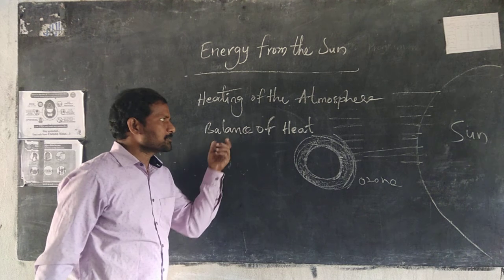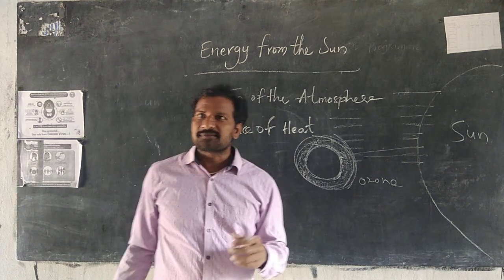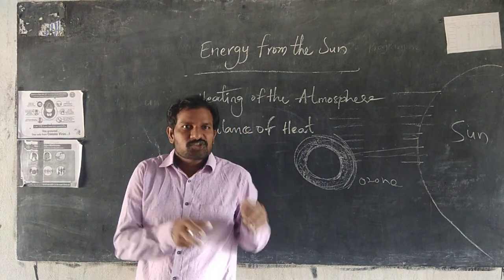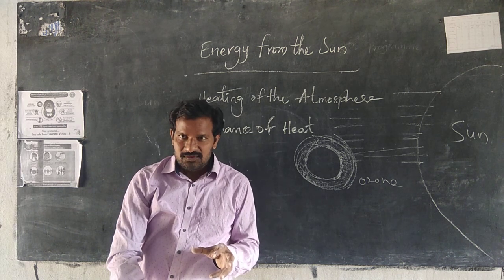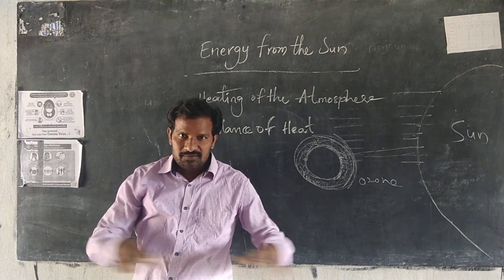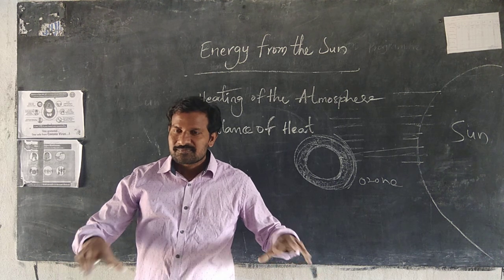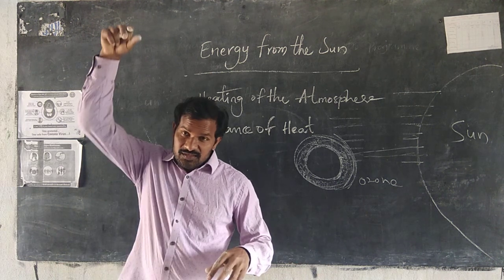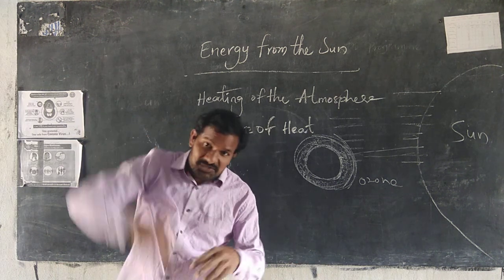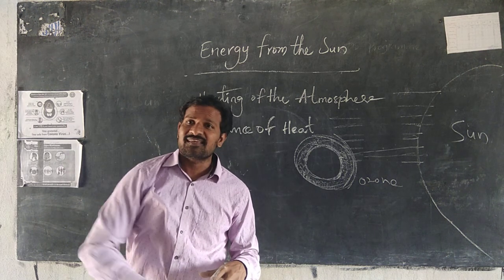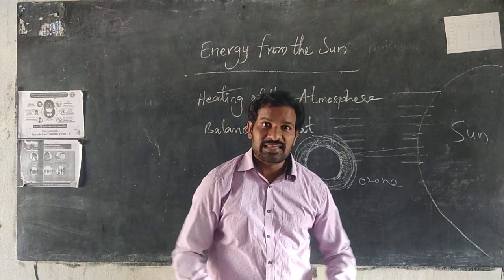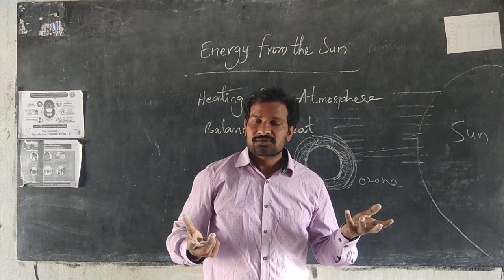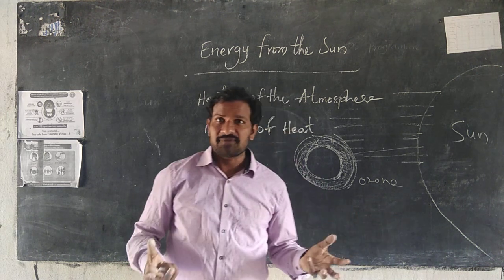Balance of heat. We have discussed it just now. We receive energy, then we heat up. If we receive more and more energy, it automatically heats up, then automatically an explosion, so that is not the right way.